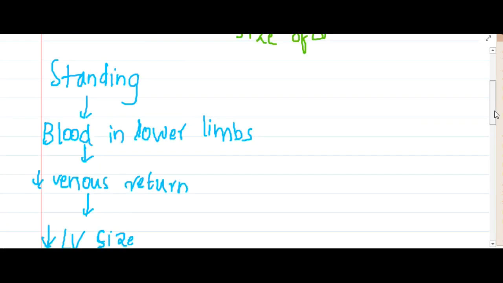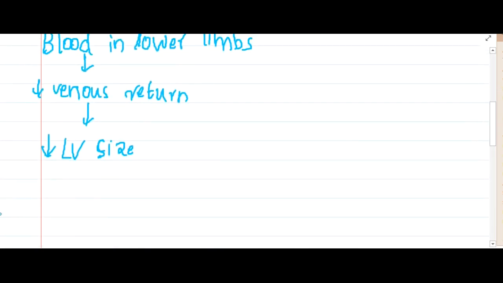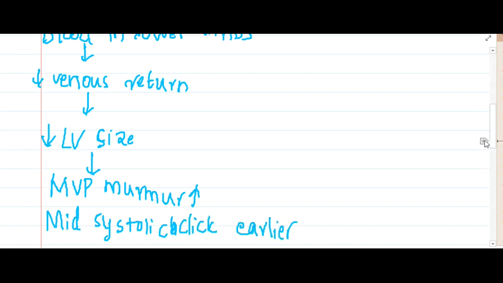As I have said, prolapse is inversely proportional to left ventricle size. Here the left ventricle size decreases, so the mitral valve prolapse murmur will increase. What does this increase mean? It means it occurs earlier. The mitral valve prolapse murmur will increase, and the mid-systolic click occurs earlier. Okay, this is in standing position.